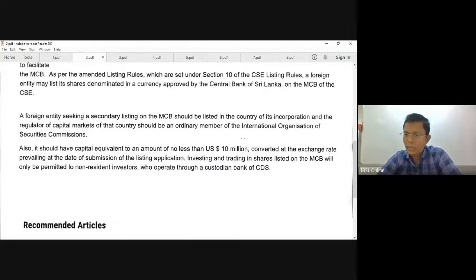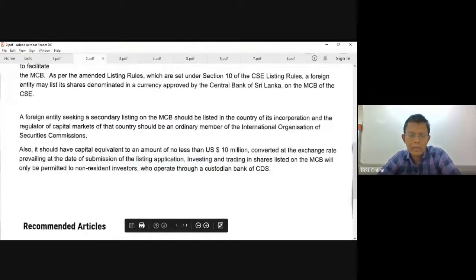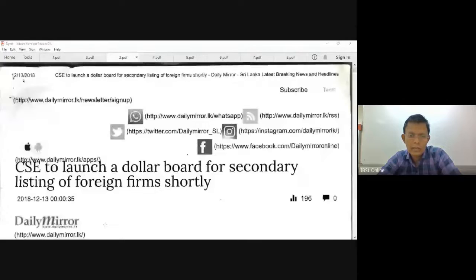This is only for the foreign companies, right? Stated capital is in dollars or whatever the foreign currency. So you can list in Sri Lanka on the MCB board. Just keep that in mind, someone can test you. And this one, same thing.